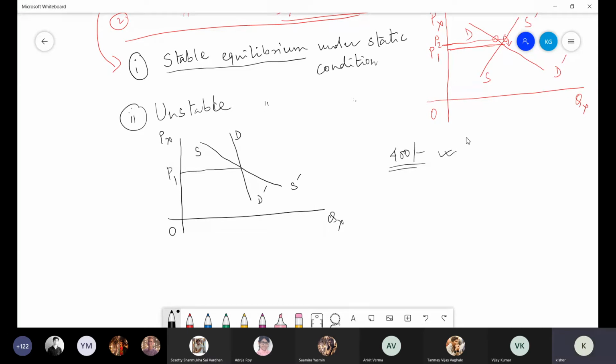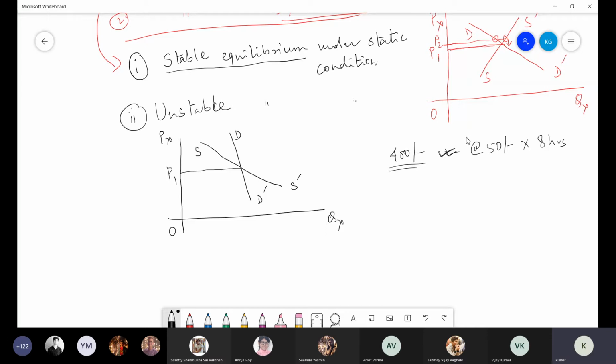Rather, you need more rest if possible. But right now you need 400 rupees, which you feel is a comfortable earning, at the rate of 50 rupees per hour multiplied by 8 hours.